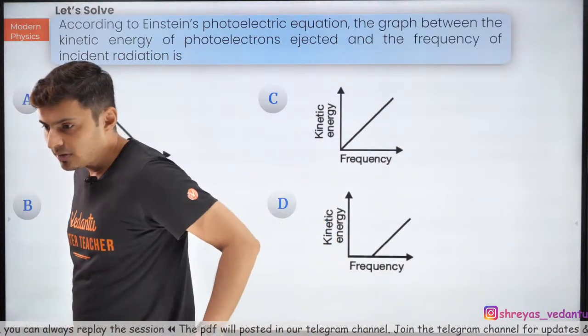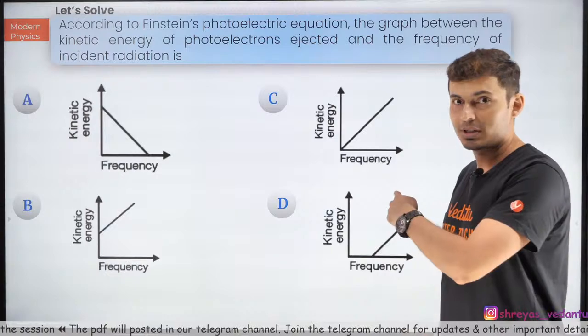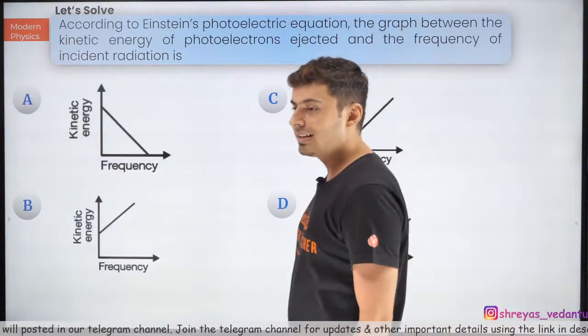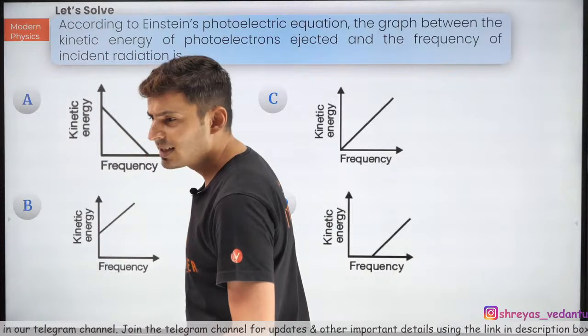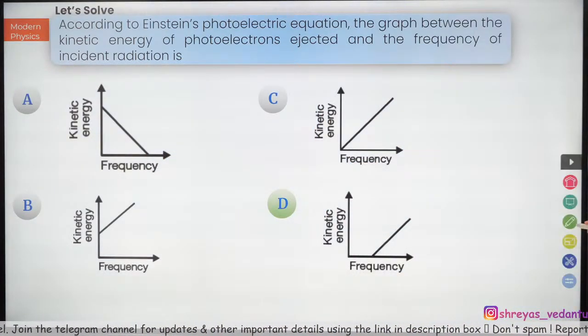Please say about de Broglie's wavelength topic. It has asked. Yes, NEET aspirant, I am going to do a lot of questions on de Broglie's wavelength also. We are going to do that. Okay, many of you are saying D. Very few people said C also. That's very interesting, but the correct answer is actually D.